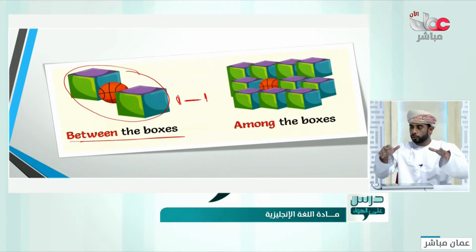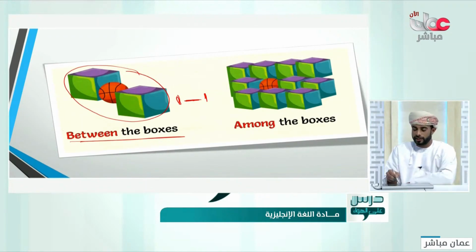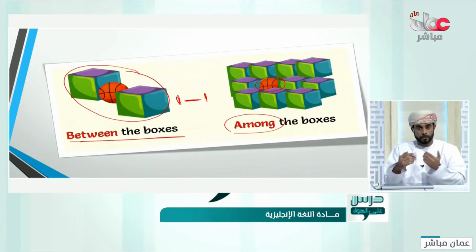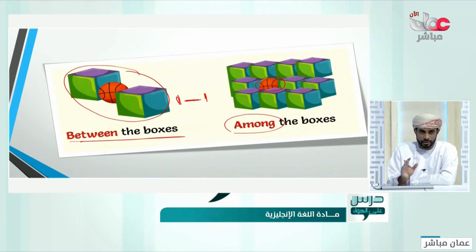But if there is a group of people, you need to say, keep this among us. If there are 3 or 4, you won't say keep this between us. No, keep this among us, like in here. Among goes with a group, so the ball is among the boxes. Again, if you are 2 and you have a secret, you will say, please keep this between us, because you are 2 only. And if you are more than 2 in a group, you would say, please keep this among us. I think now it's clear.